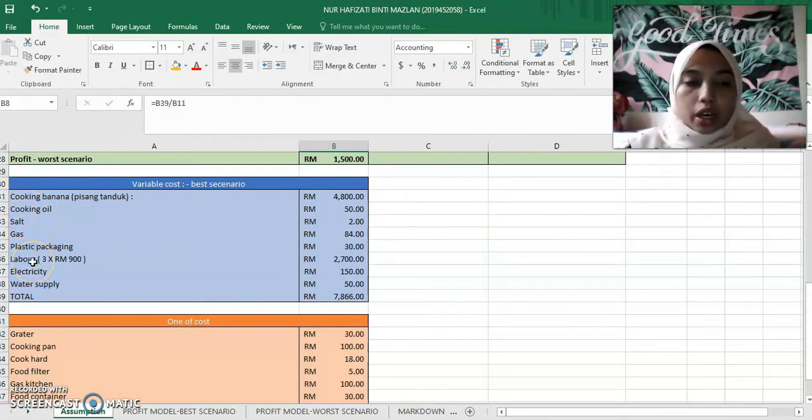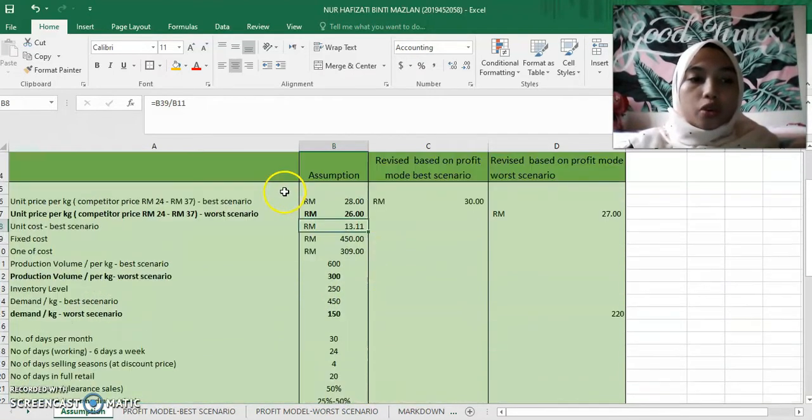As for the labor, I think the best number for me to employ is 3 workers, at 900 per month for them. And next is electricity and water supply, and the total variable cost is 7,866 ringgit. From the 7,866 ringgit, we divide it by the production volume to gain the unit cost per unit.